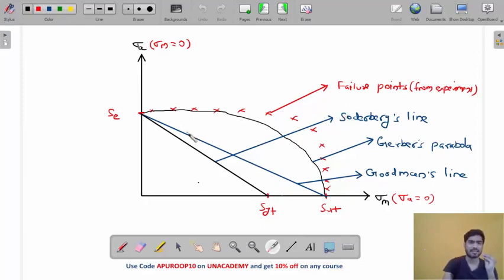Why is it very conservative? Look at this area, my friend. Very less area. Actual area is very big, but Soderberg area is very less. It is very far from the border. This line is very far from the border. Which is closest to the border? Gerber. Gerber is closest to the border. So it is most accurate. But Soderberg is very far from the border. So it is very, very highly conservative.